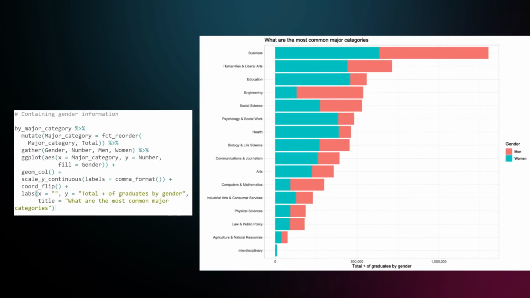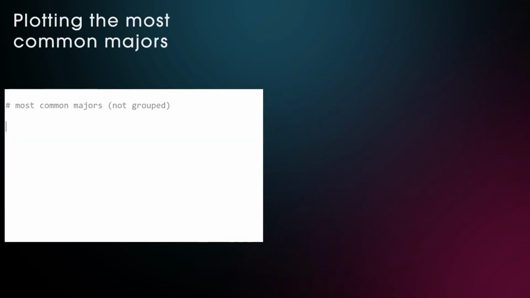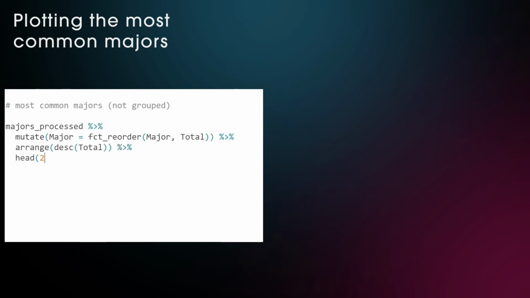Also notice the labels = comma_format function within the scale_y_continuous that turns big numbers into a proper format. Let's plot the most common individual majors. We reorder them based on the total number of graduates with fct_reorder, arranged by decreasing number, and then only focus on the top 22 for plotting.